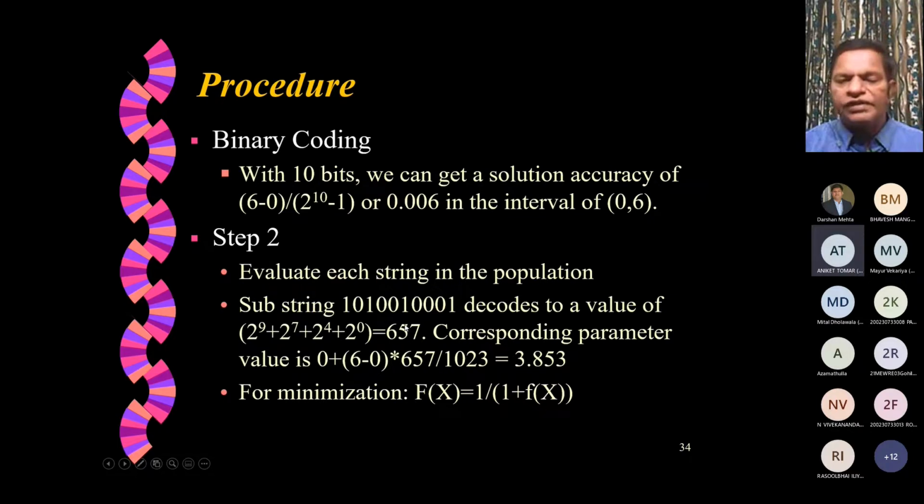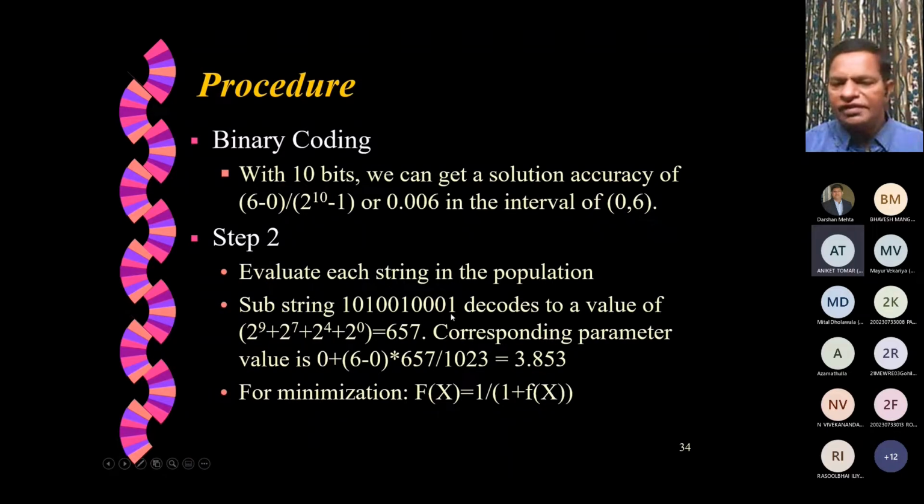What does the 657 mean? 657 is not in the range of 0 to 6, so we have to decode it. The corresponding parameter value is 0 plus (6 minus 0) into 657 by (2 power 10 minus 1), which is 1023. So it is 3.853. So the x1 value we are using is 3.853 for this substring.